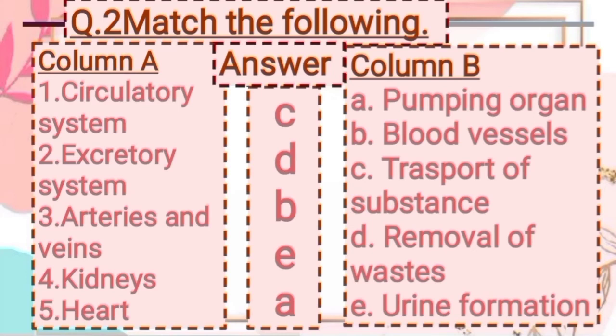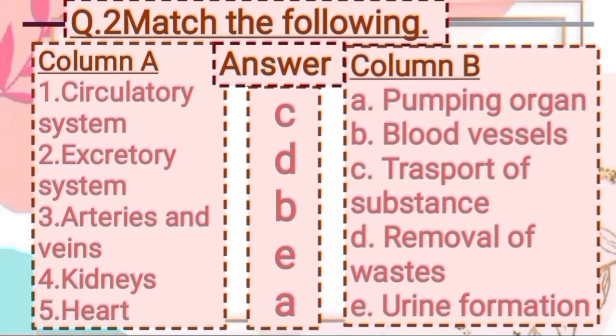So as you know, arteries, veins and capillaries are the three types of blood vessels, which are thin tubes that run through the entire body to transport blood. So as arteries and veins are examples of blood vessels, here answer is option B, blood vessel.